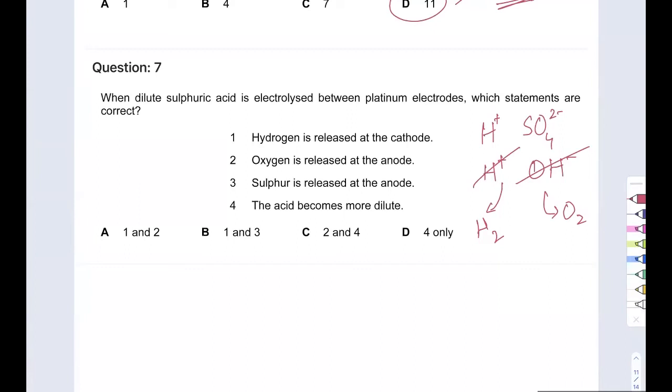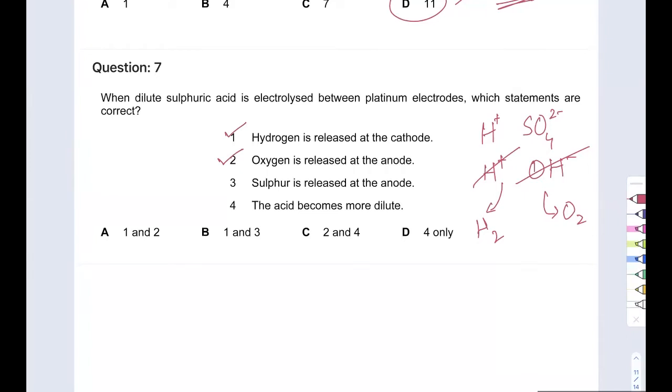H2SO4 is still there, but water is less. So do we get oxygen at the anode? Yes. Do we get hydrogen at the cathode? Yes. And what about the rest? Sulfur is released. No, we are not getting sulfur. This is sulfate, it does not discharge.